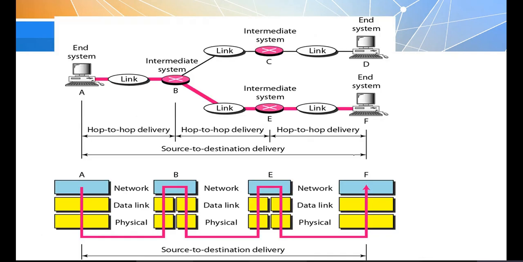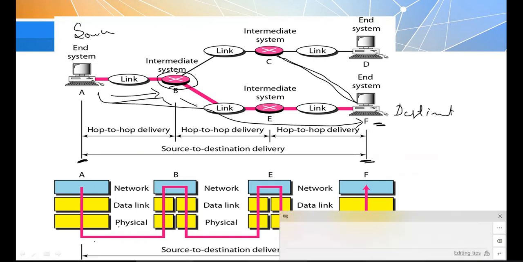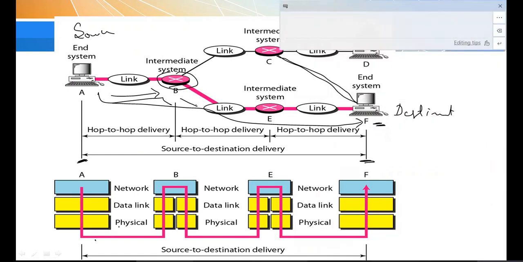And this, as I told, is an example of source to destination delivery. You can just observe the diagram, from A to F, whatever data is transmitted is taken care of by the network layer.